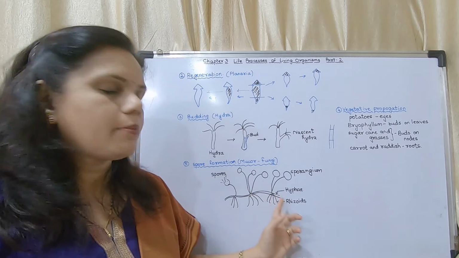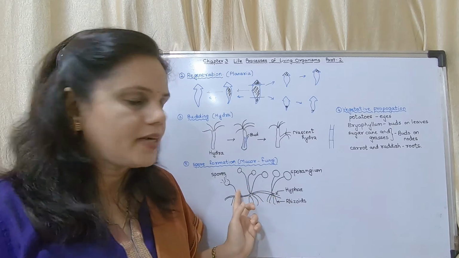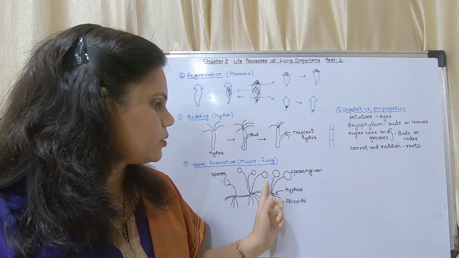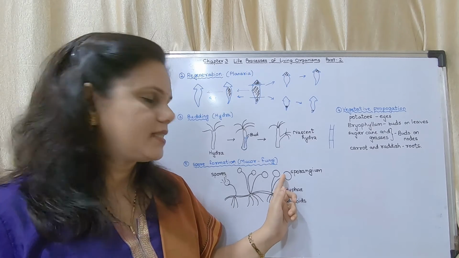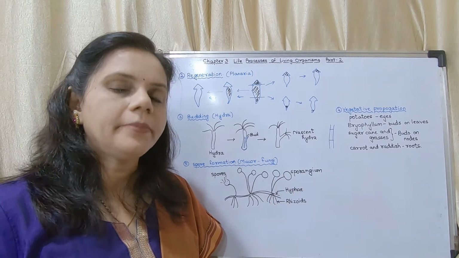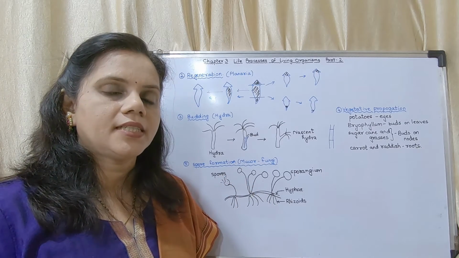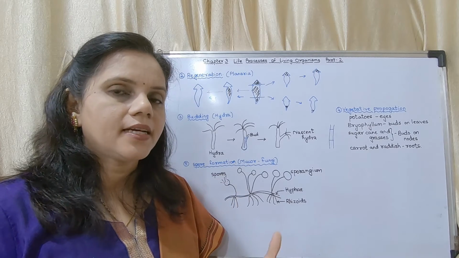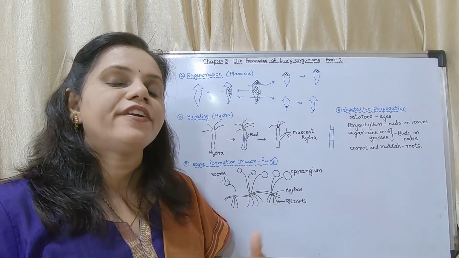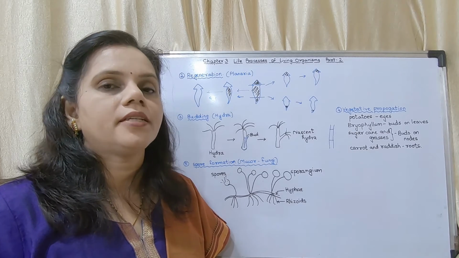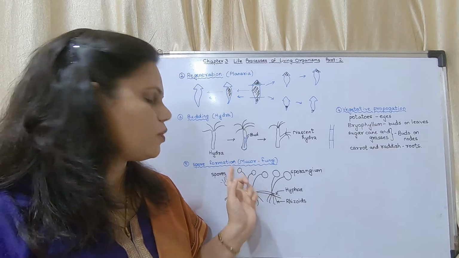I repeat, this is the body of a fungus. The filament part is called hyphae, the main filament. The filament parts which are coming up have balloon-like structures called sporangium. Inside the sporangium there are spores. At the time of favorable conditions, the sporangium breaks and the spores are dispersed. They fall on several surfaces. If a spore falls on bread, it could develop into a new fungus. So that is spore formation.